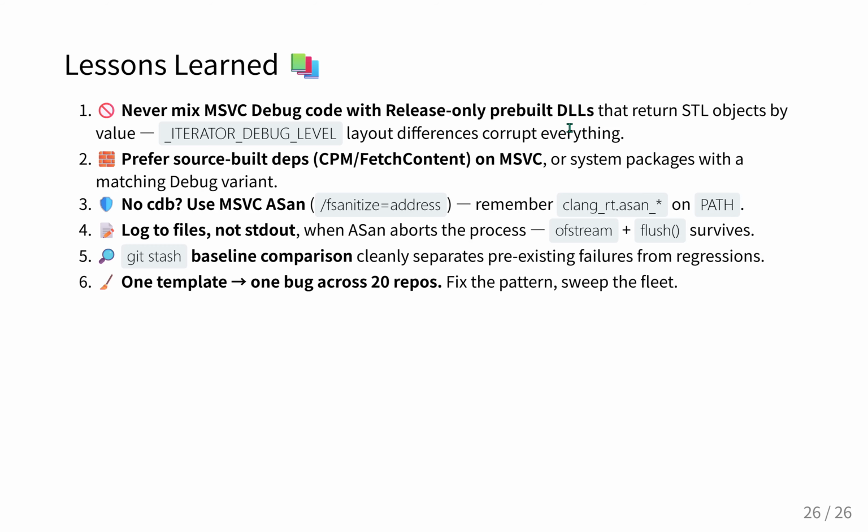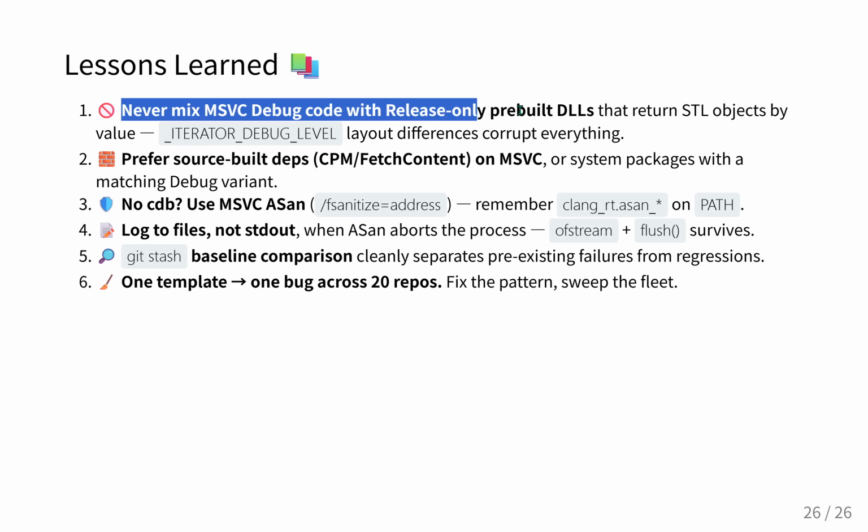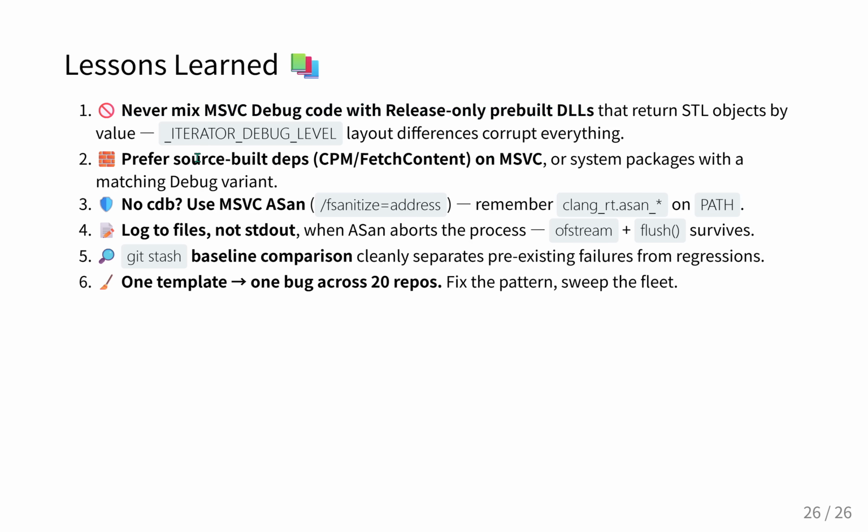Based on this entire diagnostic journey, the developer establishes 3 hard operational rules moving forward. Rule number 1. Never mix MSVC debug code with release-only pre-built DLLs if those libraries return standard template library objects by value, because it will inevitably result in memory corruption. Exactly. Rule number 2. When working on Windows with MSVC, prioritize building your dependencies from source via tools like CPM or FetchContent, because it's the only way to guarantee that your compiler flags and macros match perfectly across the entire dependency graph. You got it.